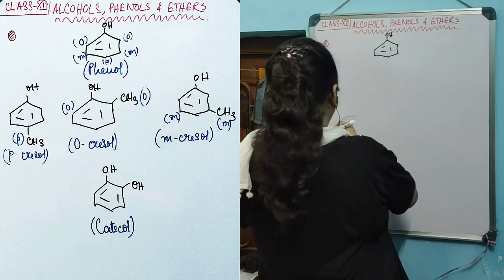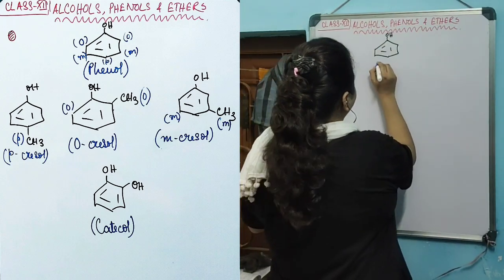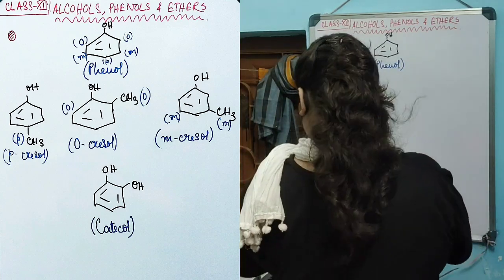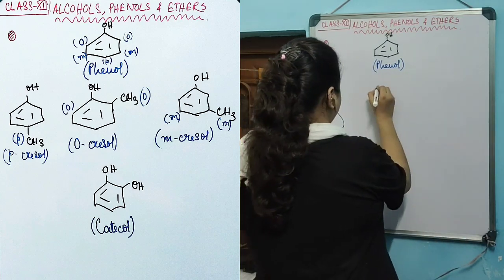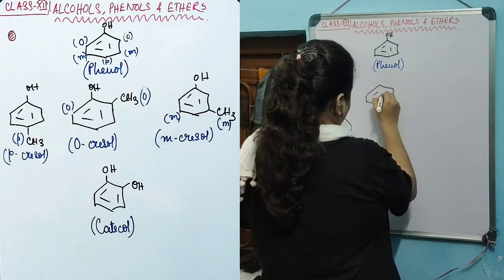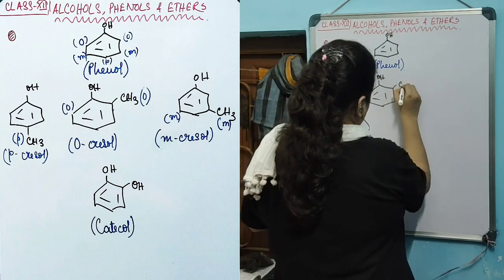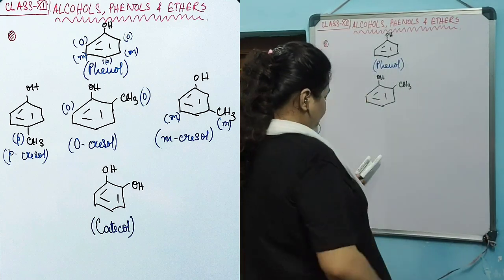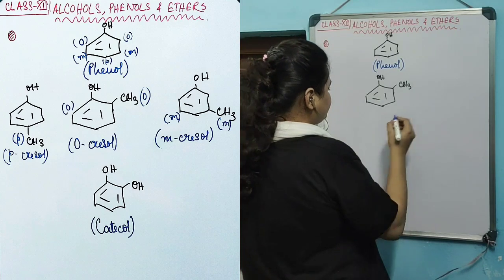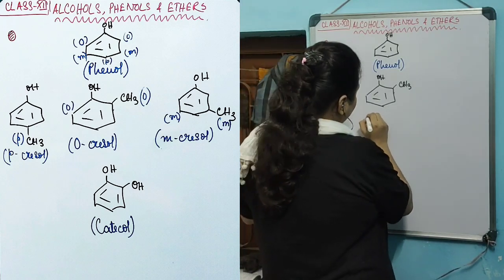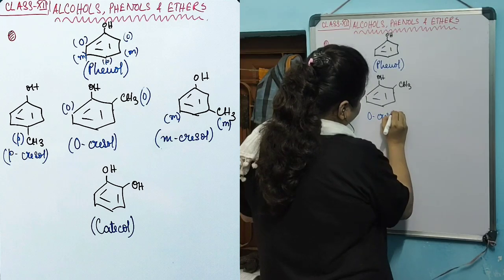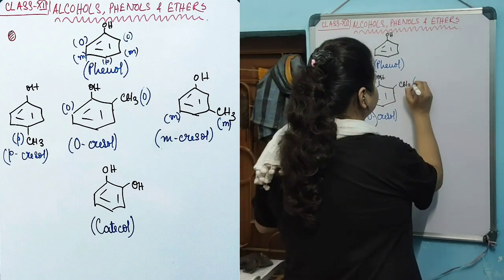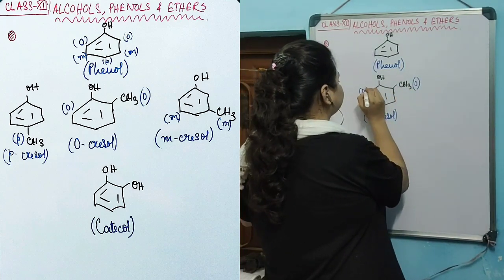We already studied this compound. This is a phenol in which the hydroxyl group is directly attached to the aromatic ring. This compound is known as cresol, specifically orthocresol. With respect to the OH group, this position is known as the ortho position. This position is also known as an ortho position.